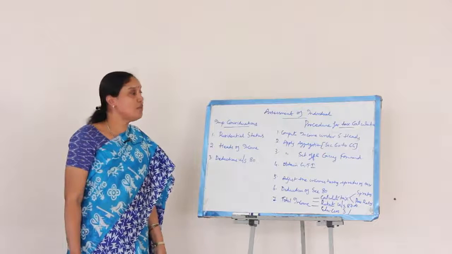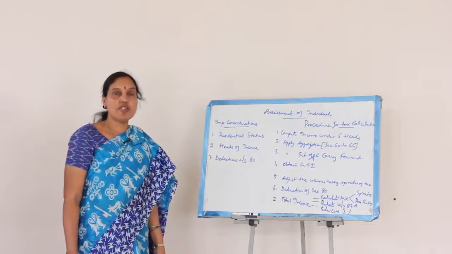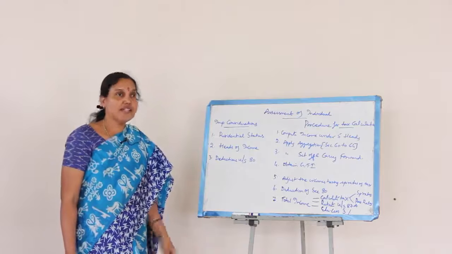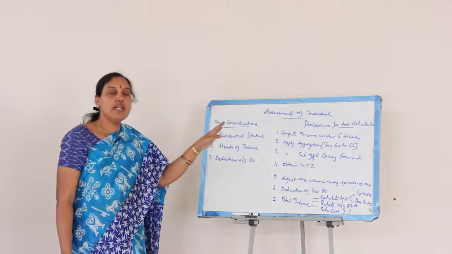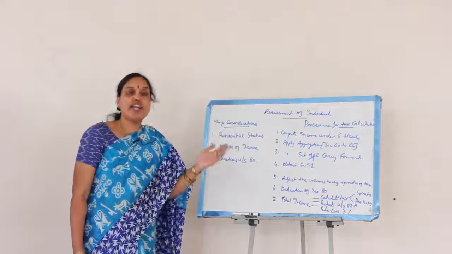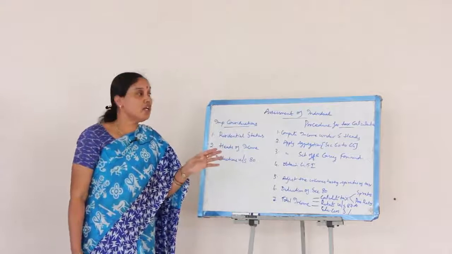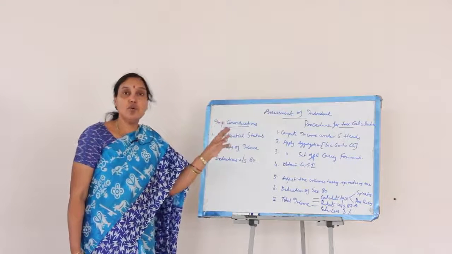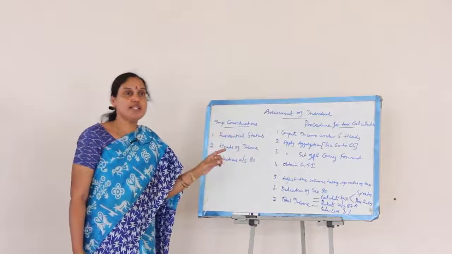Then the third head of income is called profits and gains of business or profession, where assessees who have business income or income from a profession, people like chartered accountants, medical practitioners, advocates or lawyers, whatever income they are earning on account of carrying on their profession, are taken into consideration.